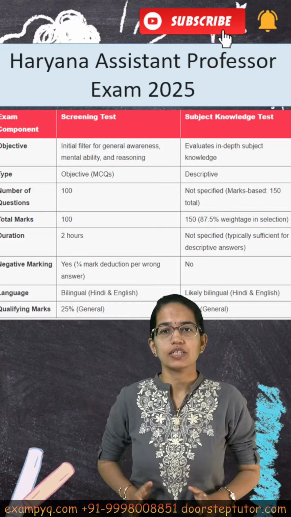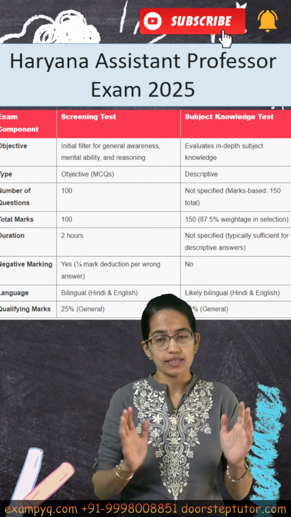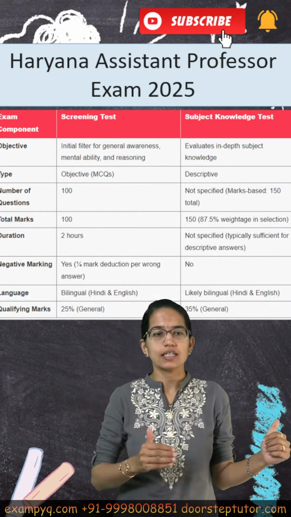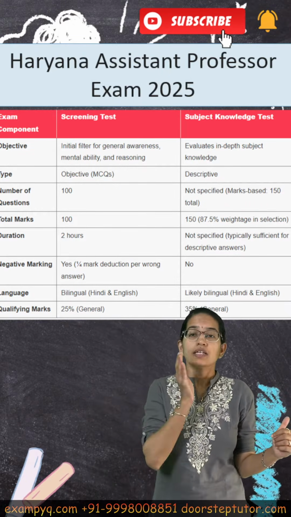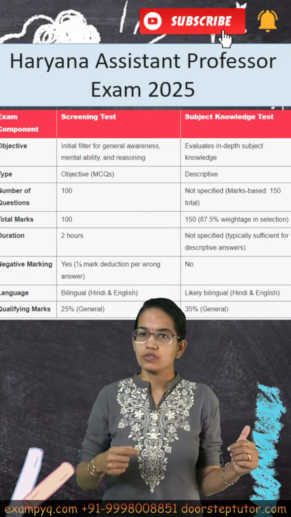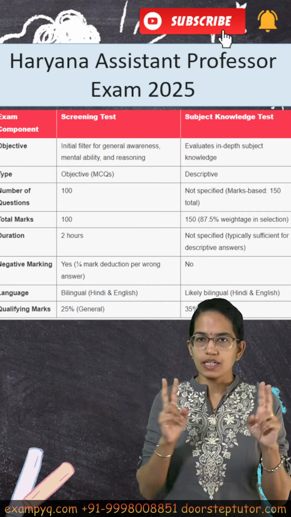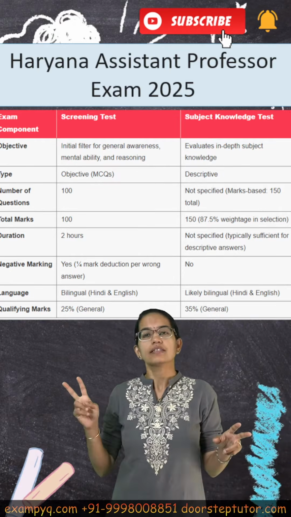Now, this examination would occur in three sections. Understand this carefully. The first is a skill based test, screening test, and subject knowledge test. A skill based test is applied only to specific subjects like fine arts, etc. For the others, it is primarily two tests, screening and the subject knowledge test.